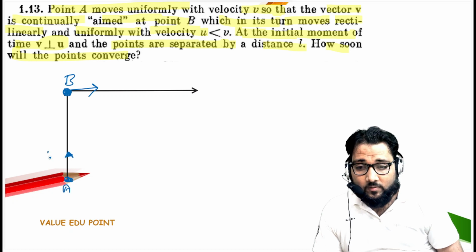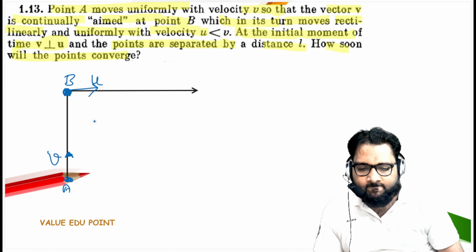The velocity of A is v, and the velocity of B is u.